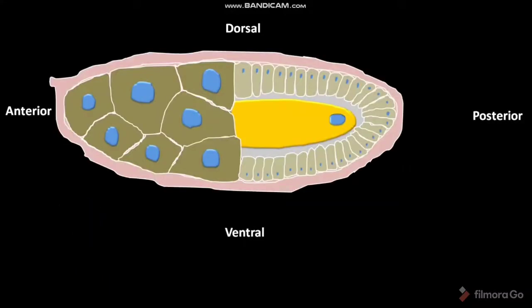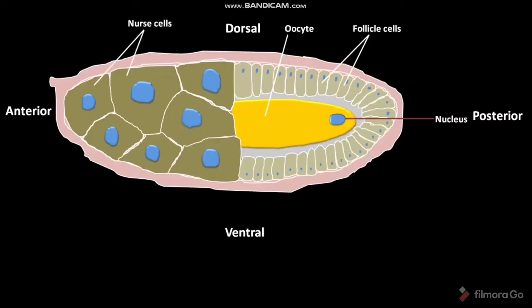This is the oocyte of Drosophila melanogaster having a nucleus on its posterior side. The oocyte is surrounded by a layer of somatic follicle cells. The follicle cells are epithelial cells in nature. Beside the oocyte and follicle cells, some interconnected nerve cells are also present.